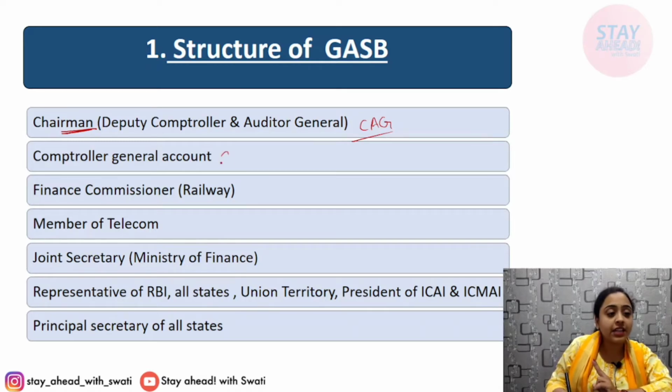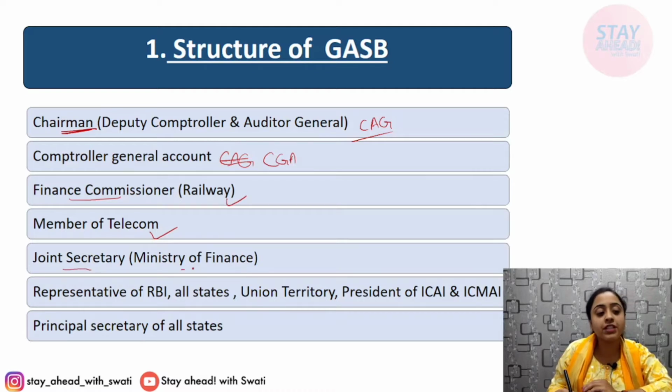Next, the Comptroller General of Accounts, CGA. Third comes the Financial Commissioner, that too of Railway. Then the Telecom member. Other than this, the Joint Secretary of the Ministry of Finance. Then a representative of RBI. All other states, Union Territory, President of ICAI and ICMAI.